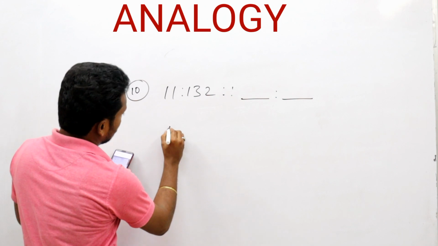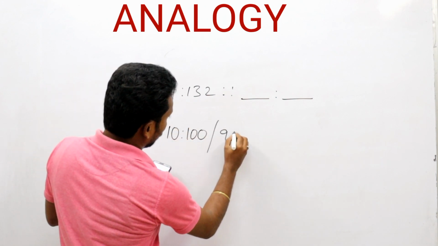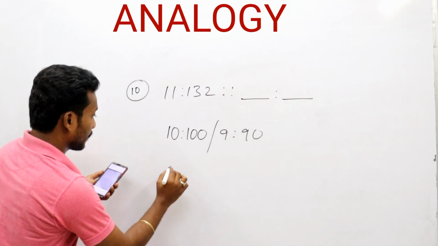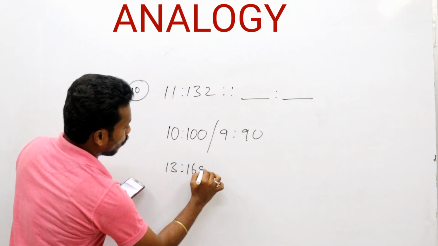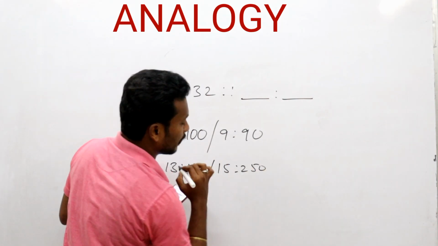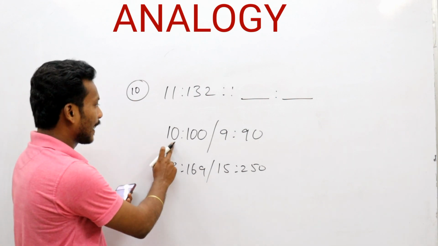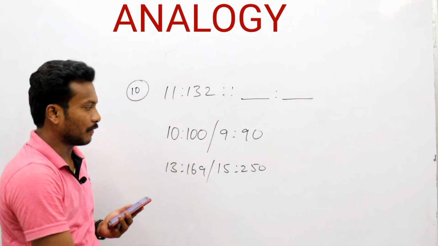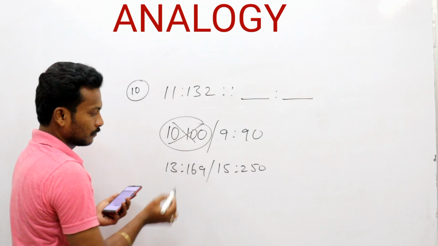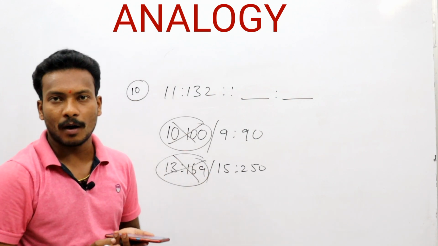Now, that is 10 is to 100, 9 is to 90, 13 is to 169, 15 is to 250. First of all, go with the options. Here it is 10 square, but 11 square is 121, so this option is wrong. Here also 13 square, this option is wrong. Now only two options are there.